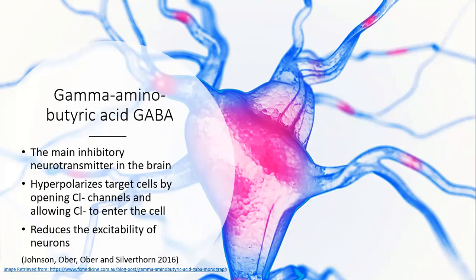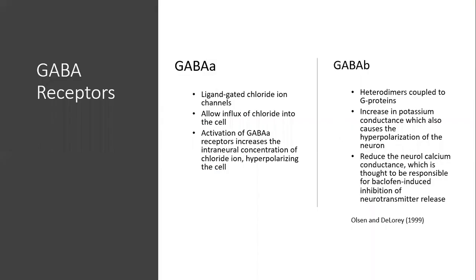There are two types of GABA receptors we will look at. GABA A receptors are ligand-gated chloride ion channels that open to allow the influx of chloride into the cell. This causes the cell to become more negative. Therefore, the activation of GABA A receptors increases the intraneural concentration of chloride ion, hyperpolarizing the cell.